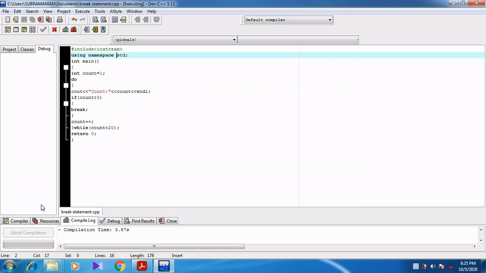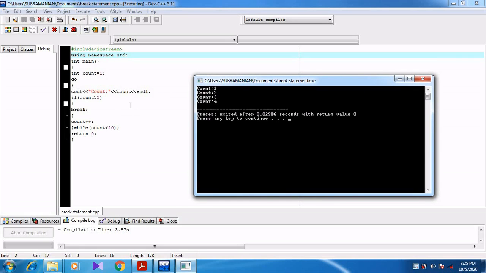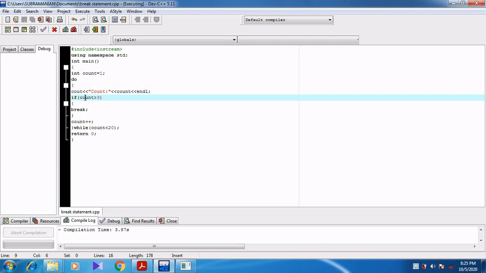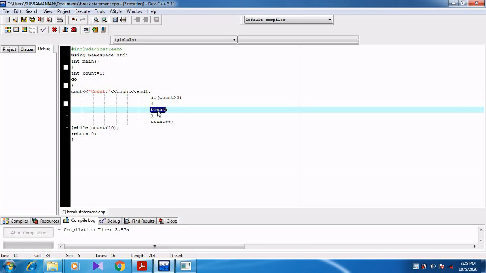So no error. So when I press F10, now you can see the output as count colon 1, count colon 2, count colon 3 and then count colon 4. So why it is printing up to 4? Because when it prints up to 4, in this if condition 4 is greater than 3, so the condition becomes true and automatically it executes the break statement. So it comes out of the loop.